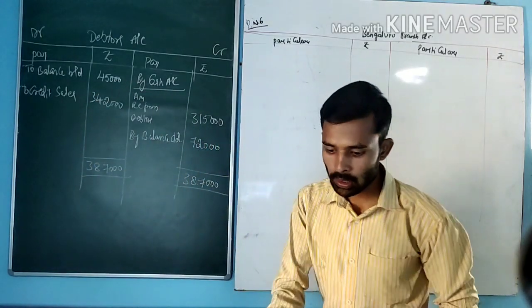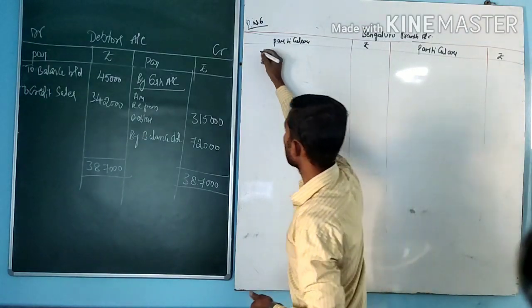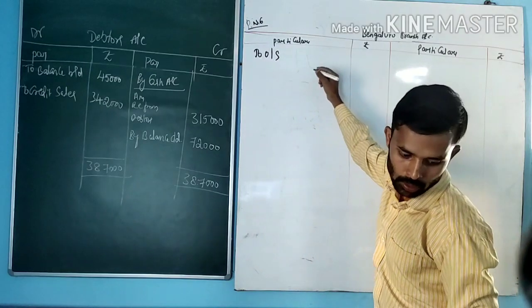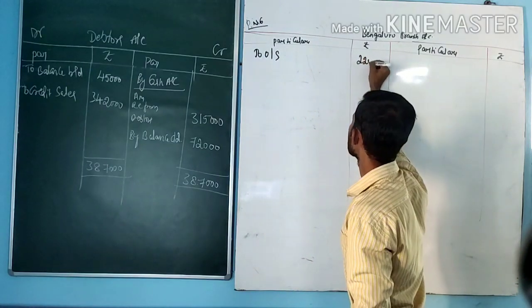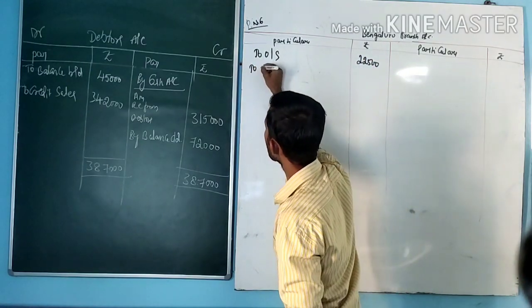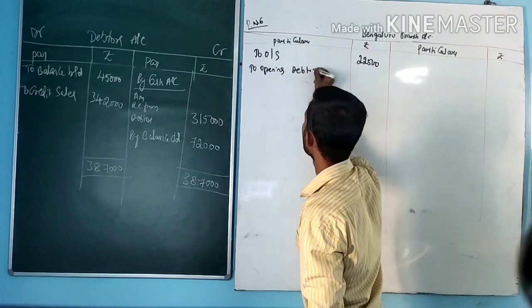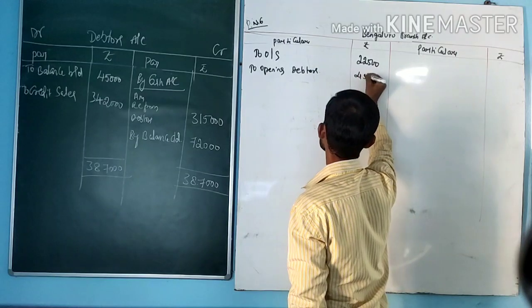Now, again go with the branch account: to opening stock, amount 22,500. Next, to opening debtors, amount 45,000.